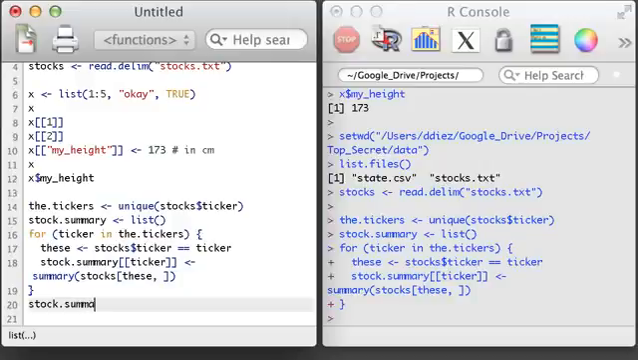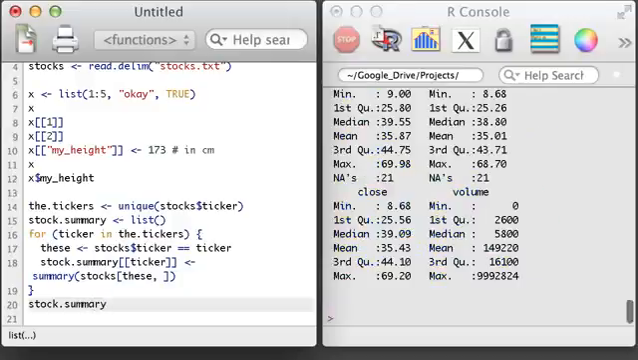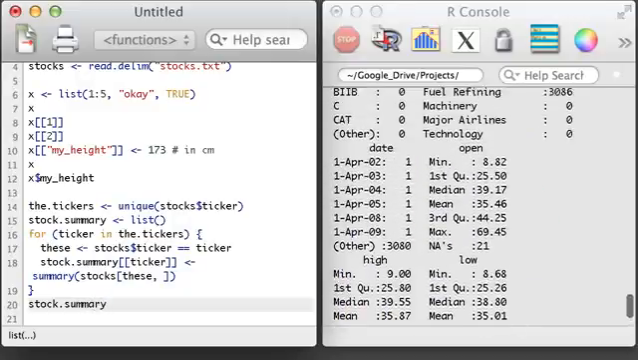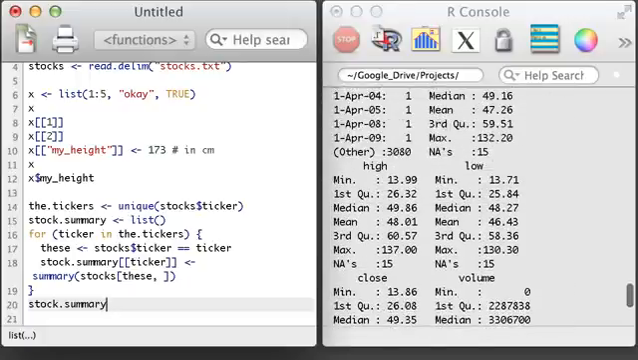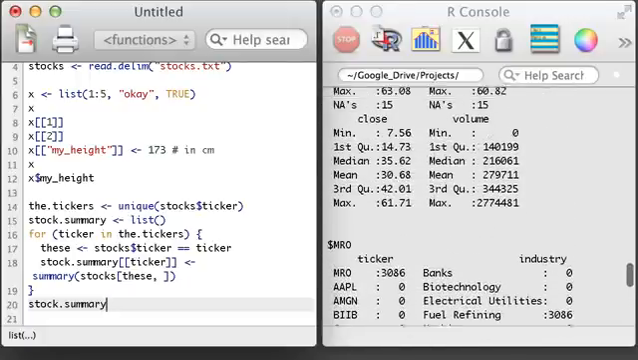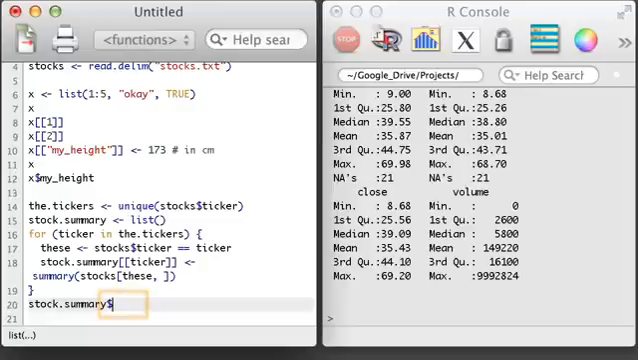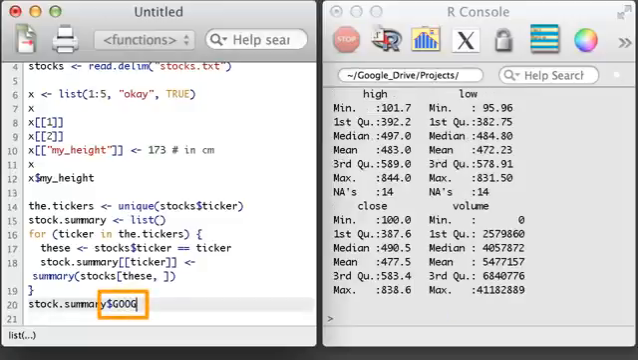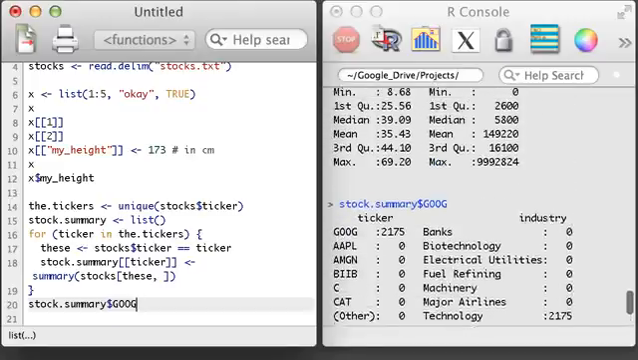Finally, I can take a look at the results. Not surprisingly, there's a lot to look at. If I wanted, I could look at a specific summary for a particular stock, say Google's stock. What I have done here in just 6 lines of code is very powerful.